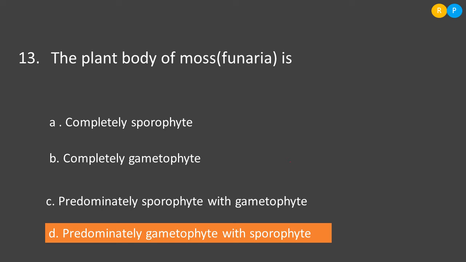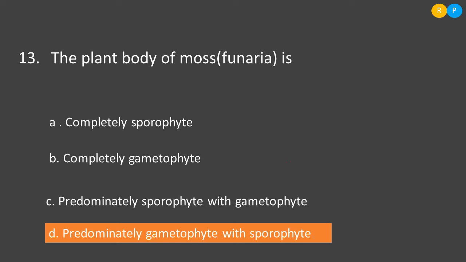The main plant body here is a gametophytic plant because it is photosynthetic in nature and it is meant for the formation of gametes. That means antheridia and archegonia will be produced, and in the gametophytic stage, when the gametes are produced, they fuse together and form a diploid plant body that is called the sporophytic plant. Here you have to concentrate mainly on which is the predominant phase. The predominant phase is the gametophytic plant body because the main plant itself is a gametophyte, and the sporophytic plant depends on the gametophytic plant for nutrition and for the formation of spores.